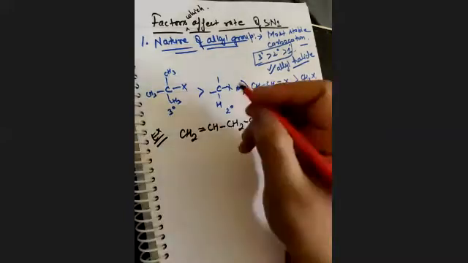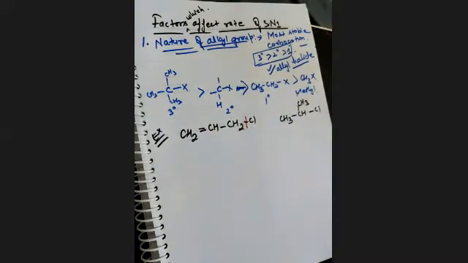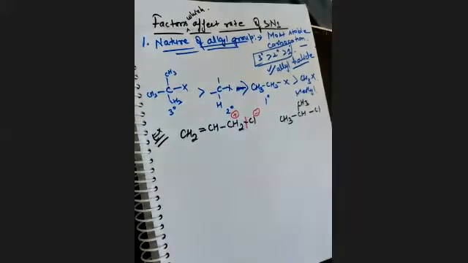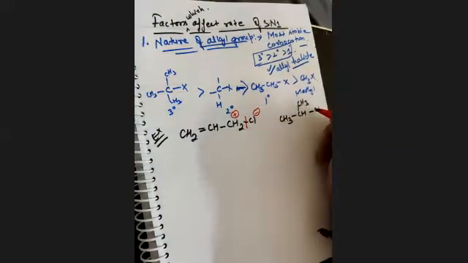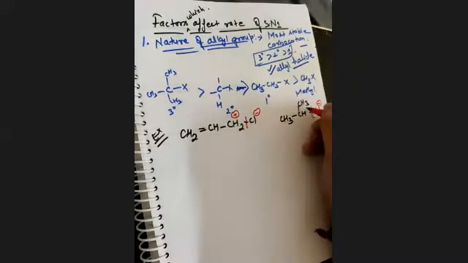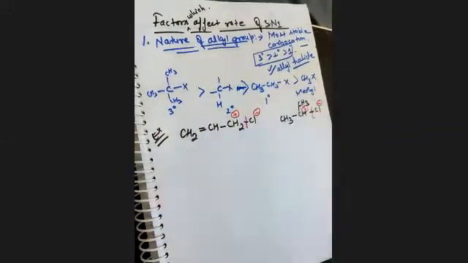How? See, when this chlorine gets out of this compound, this will become negative and this will become positive. Clear? Now we have carbocations.